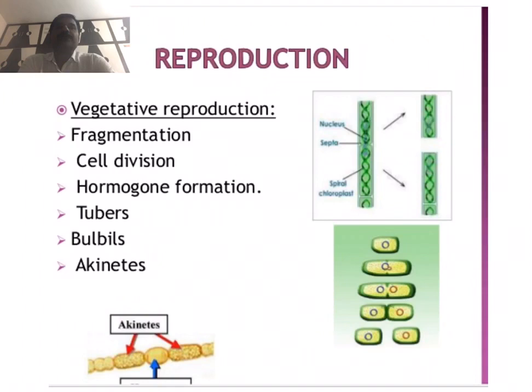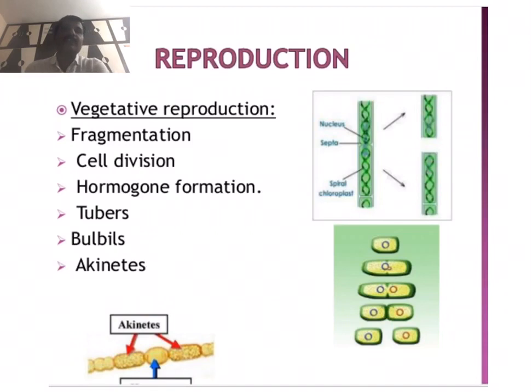Due to this, the long filament breaks into a number of fragments, each growing as a new filament. We see this in Ulothrix, Spirogyra, Oedogonium, and also in Zygnema and Nostoc.